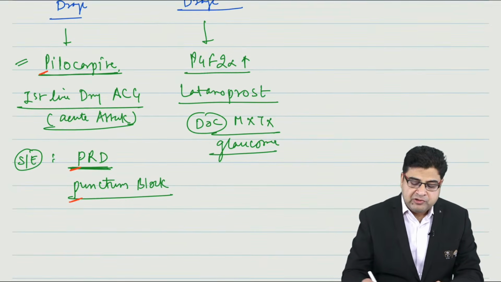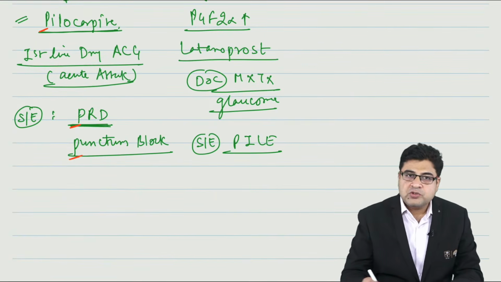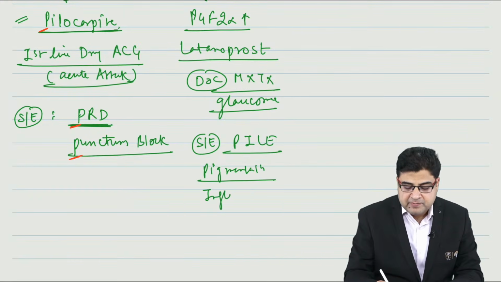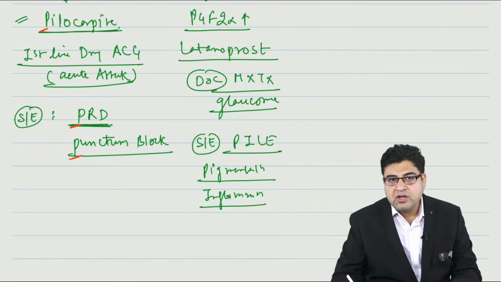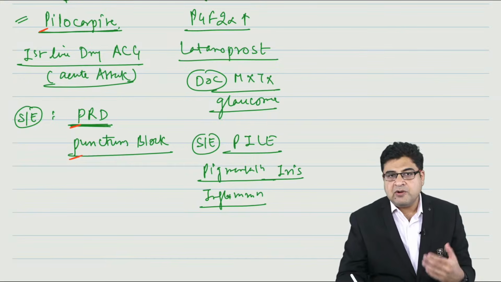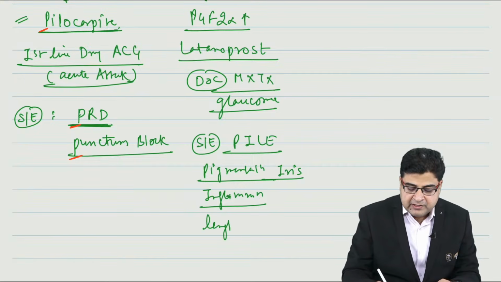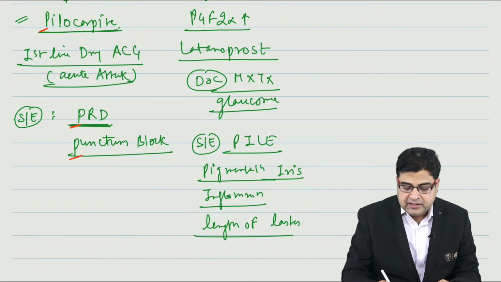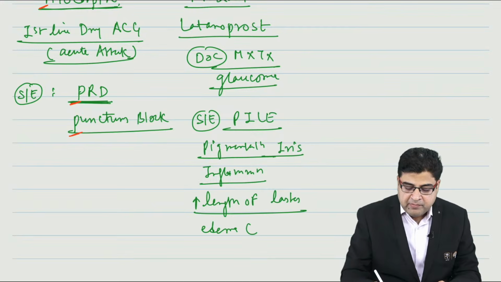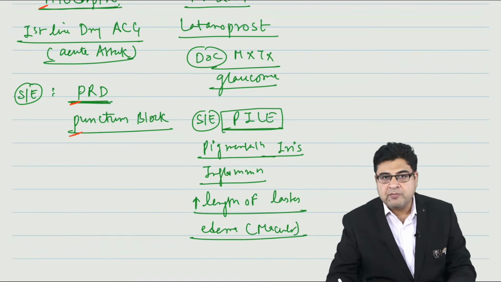Now when we give latanoprost to a patient, this medicine can also lead to some side effects which you can remember by this mnemonic: PILE. The medicine can cause pigmentation of the iris. It can result in inflammation in the eyes, such as uveitis and keratitis-like symptoms. This medicine can increase the length of eyelashes. And it can also result in macular edema as a side effect. So you can remember the side effects by the mnemonic PILE.